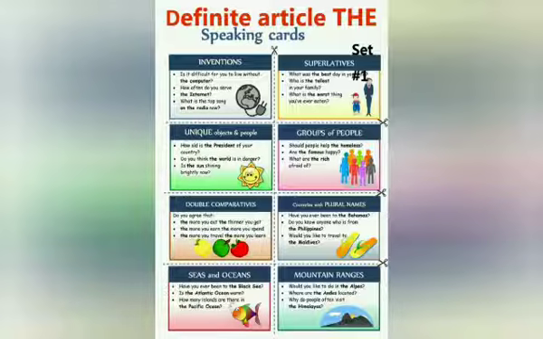Now the question comes: where don't we use articles? There are some main points where we don't use articles: not a, not an, and not the. Number one, before expressions like last night, last week, last month, next month, we don't use any article. Then we don't use it before the names of languages. I speak English, we don't use any article.